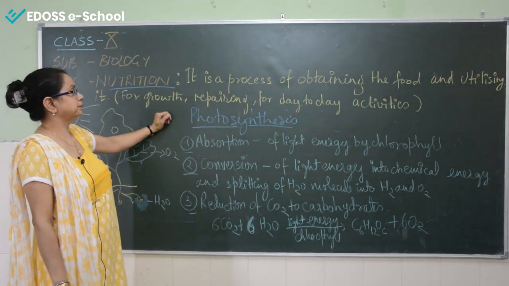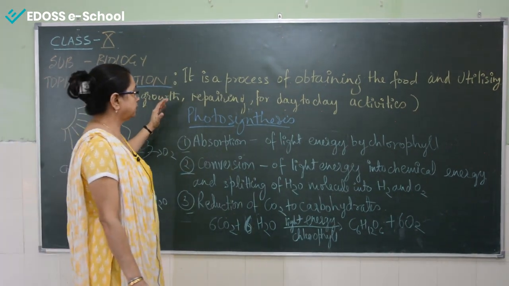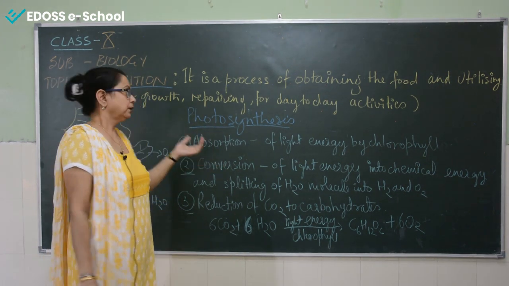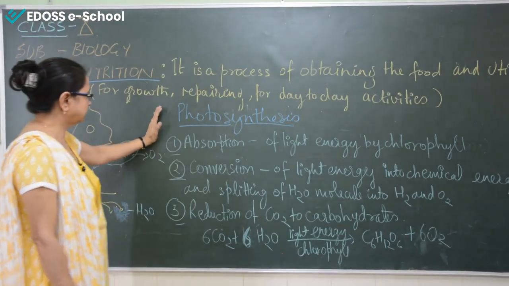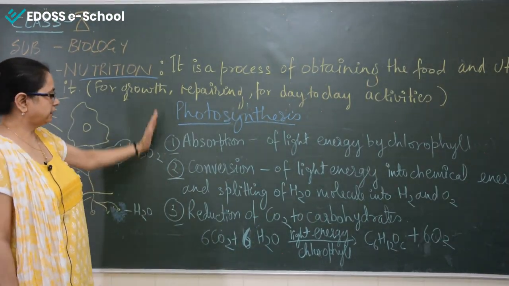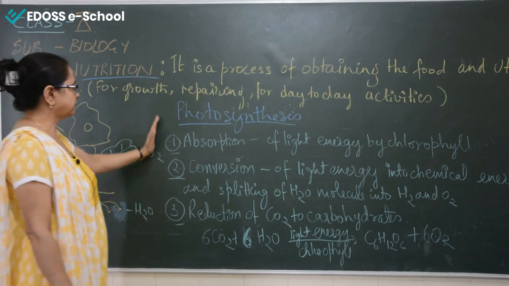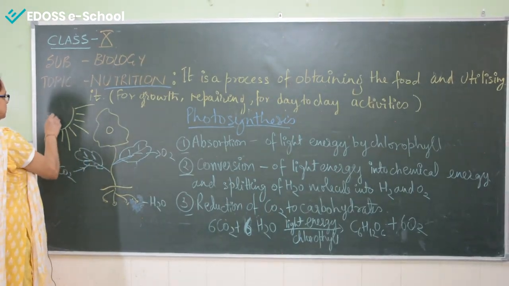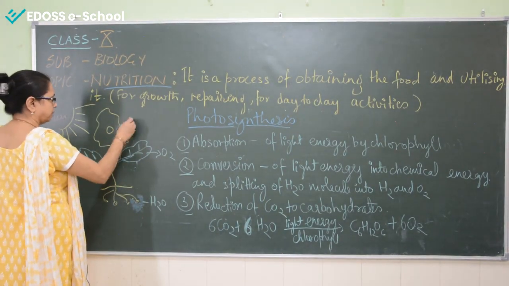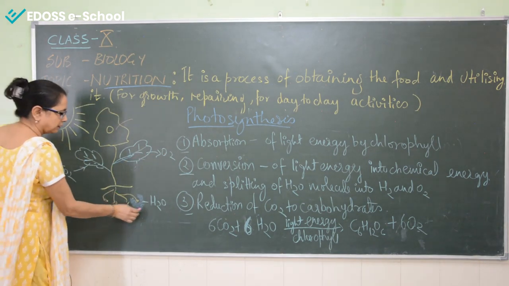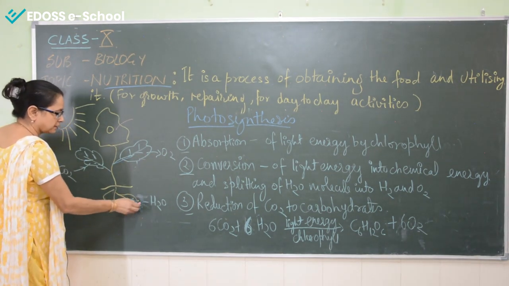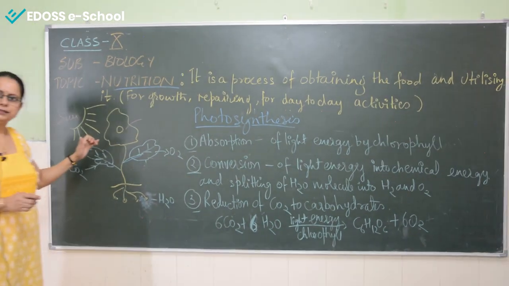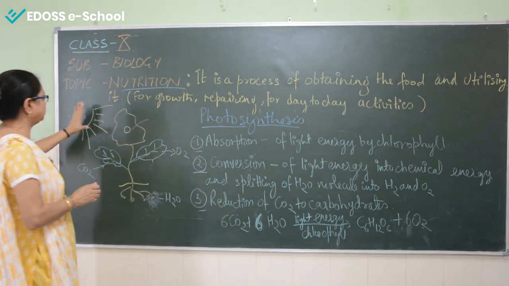Students, we already discussed nutrition. Now I just focus a little bit on photosynthesis, which is a part of autotrophic nutrition. Photosynthesis gets completed in 3 steps. The first step is absorption. Absorption of what? Suppose it's a diagram, there is a sun and a plant having a flower, a leaf, then the root, and the root absorbs water. This is water. Now the sun releases light energy, so absorption means absorption of light energy.